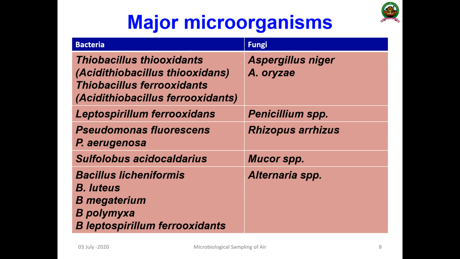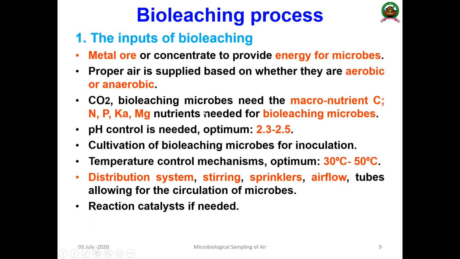Then Leptospirillum ferrooxidans, Pseudomonas fluorescens, Pseudomonas aeruginosa, Sulfolobus acidocaldarius, Bacillus licheniformis, Bacillus luteus, Bacillus megaterium, Bacillus polymyxa, etc. Fungi include Aspergillus niger, Aspergillus oryzae, Penicillium species, Rhizopus oryzae, Mucor species, and Alternaria species, etc. So these are the important organisms for the process.